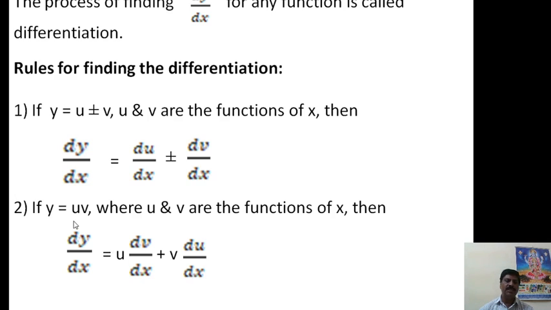Suppose this is the first function and this is the second function: keep the first function as it is and take the differentiation of the second function, plus keep the second function as it is and take the differentiation of the first function. This is called the product rule.